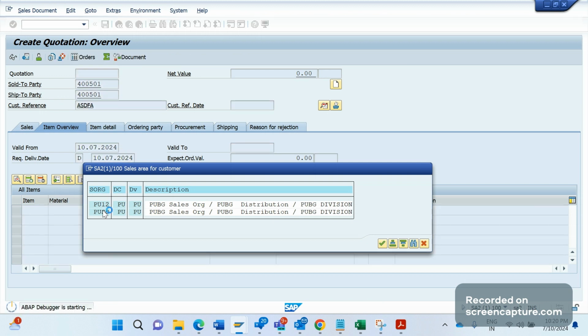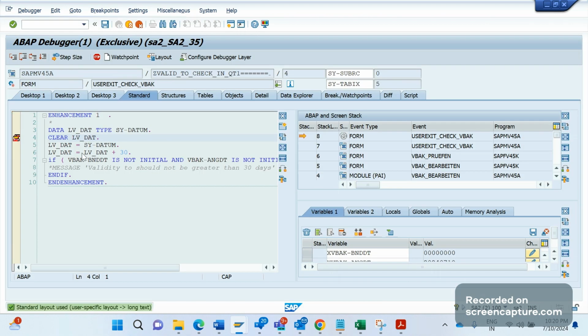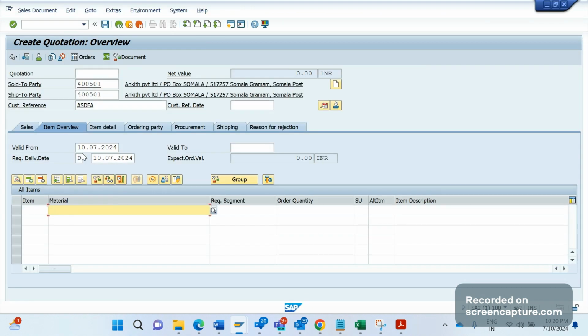Here we can see that by default the system determined the valid-from as today's date. Now I will enter the valid-to date. So valid-from is July 10th, and valid-to is September 28th.